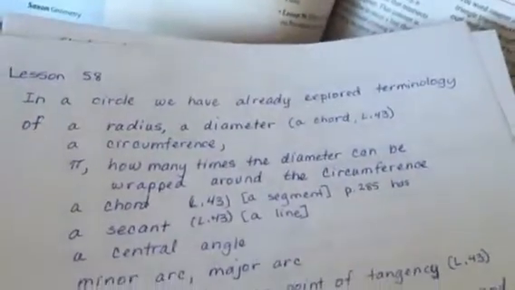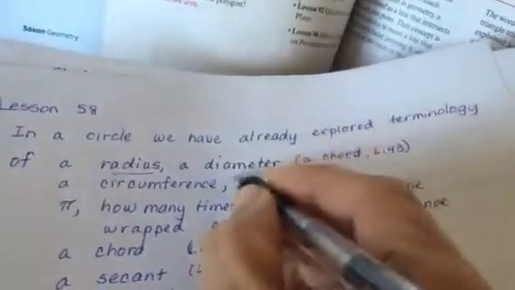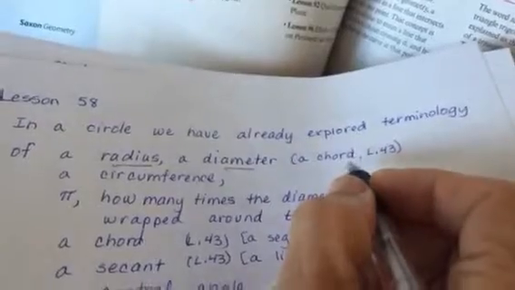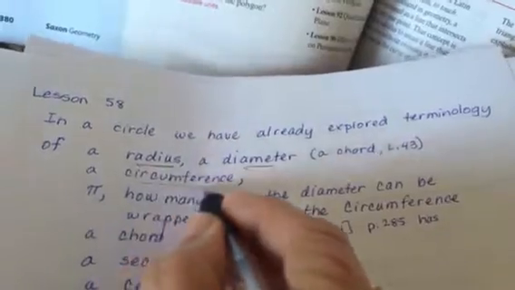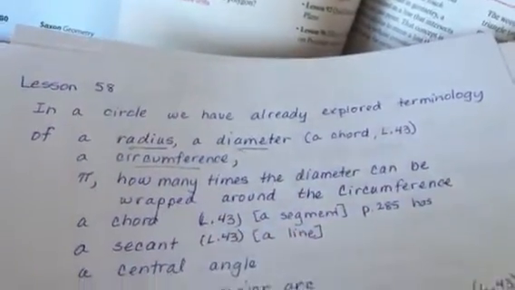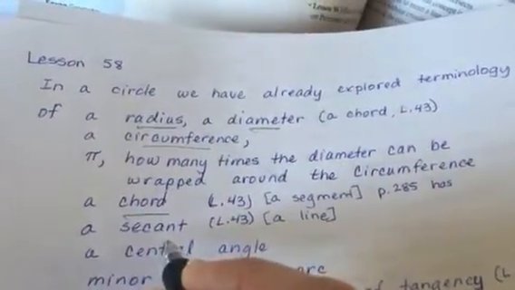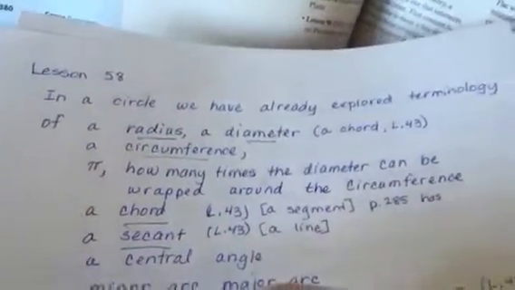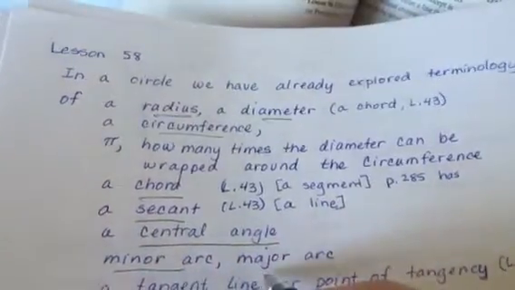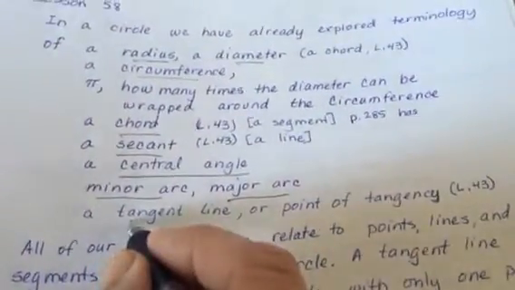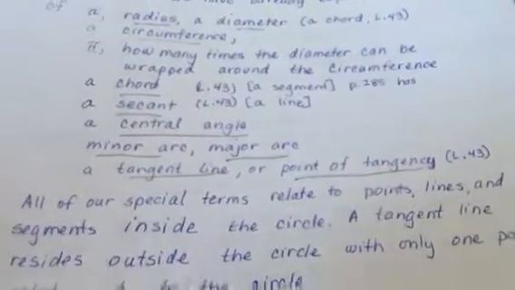In a circle, so far we have already explored terminology of a radius, a diameter, which is a special chord through the center, a circumference, pi, which is how many times the diameter can be wrapped around the circumference, a chord, which is a segment, a secant, which is a line, a central angle, minor arcs, and major arcs. A tangent line, or also called a point of tangency, was covered in Lesson 43.